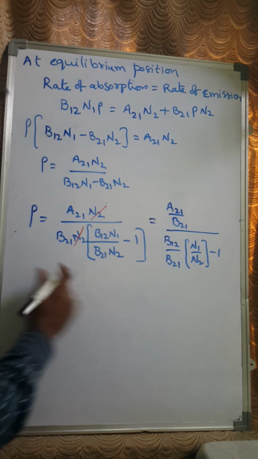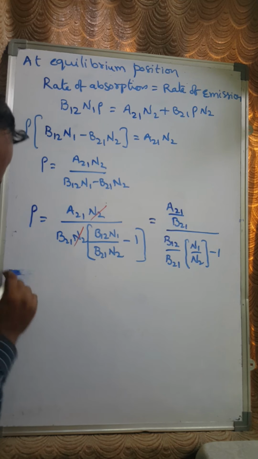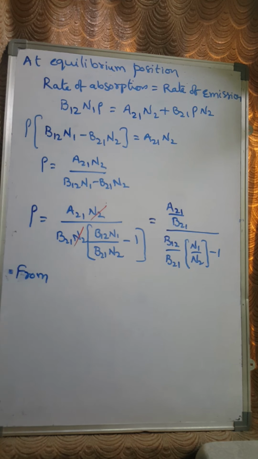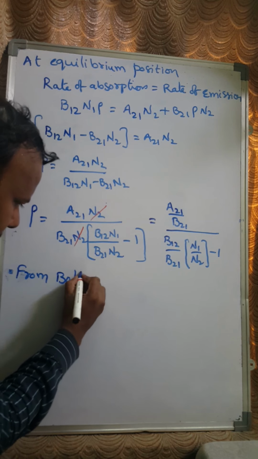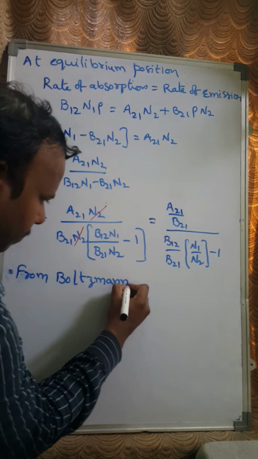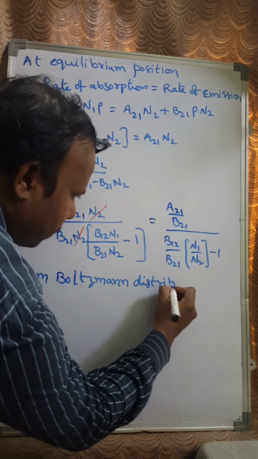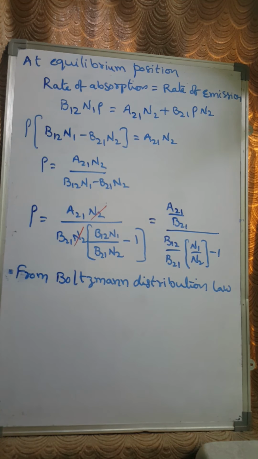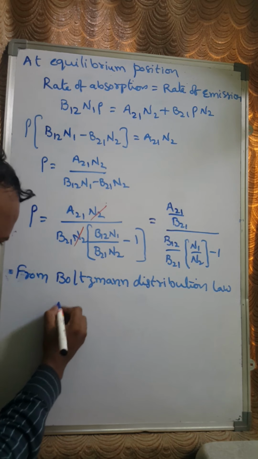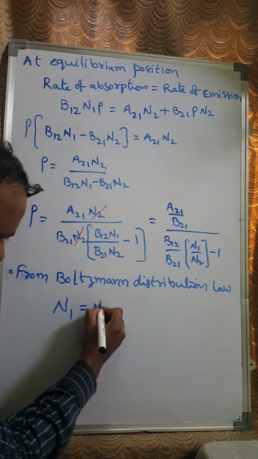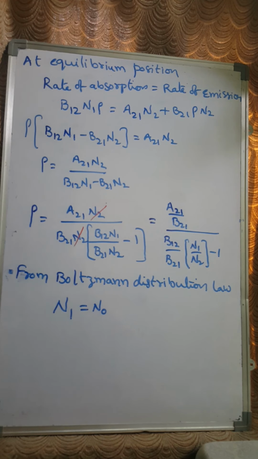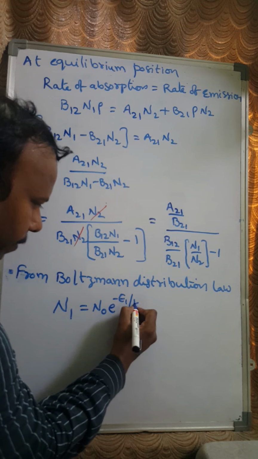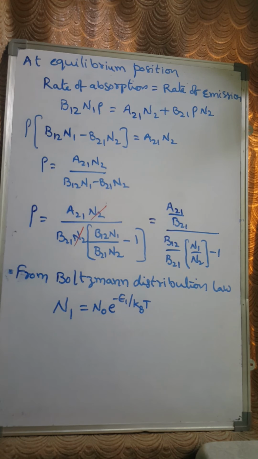according to the Boltzmann distribution law, the number of electrons in the energy level E1 is N0 times exponential of minus E1 by KT, where K is the Boltzmann constant and T is the temperature, right?